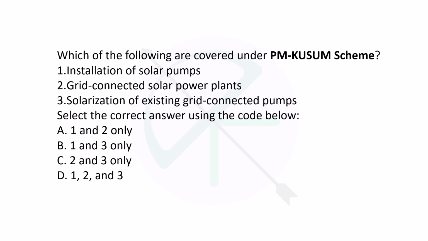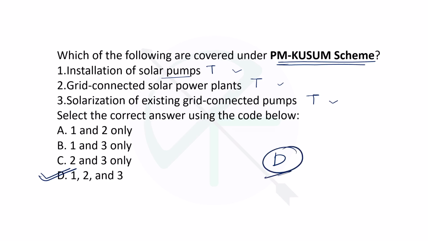Then the next question is PM Kusum. Which of the following are covered under PM Kusum? Installation of solar pumps, yes, this is true. Grid connected solar power plants, this is also true. Then solarization of existing grid connected pumps, this is also true. So actually these are the three basic components of the PM Kusum scheme, right? So 1, 2, 3, option number D is the right answer for this question.